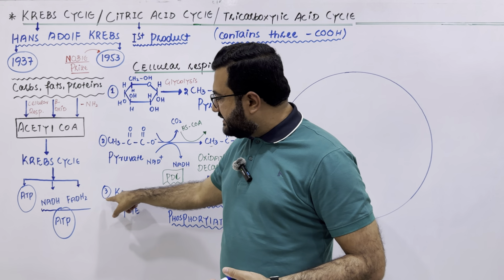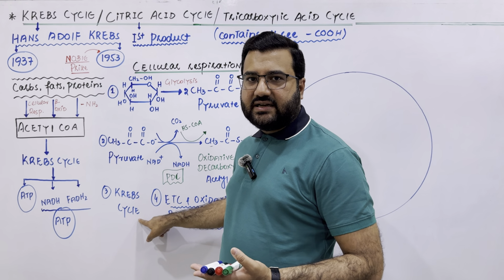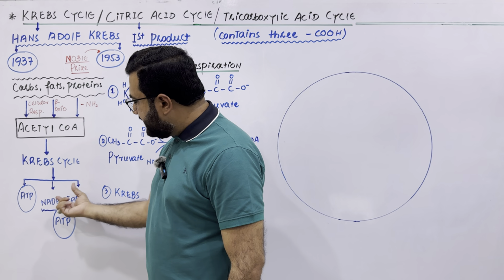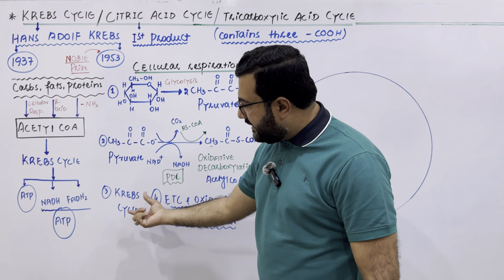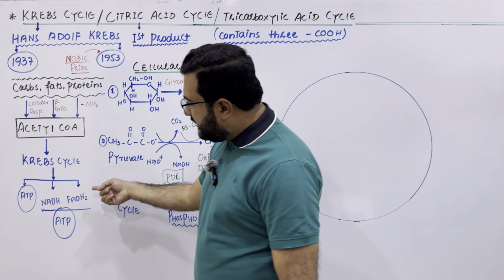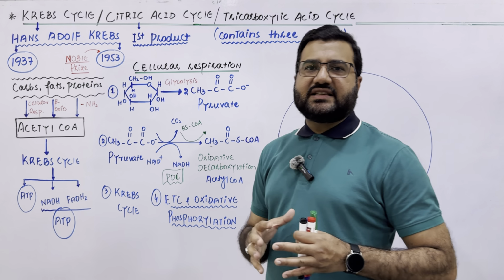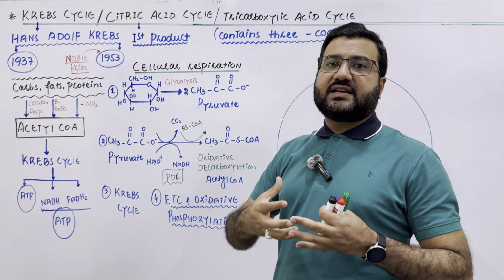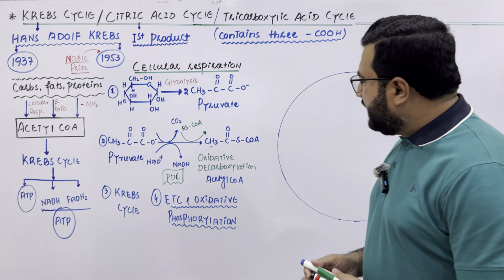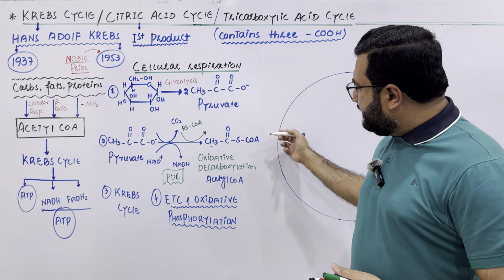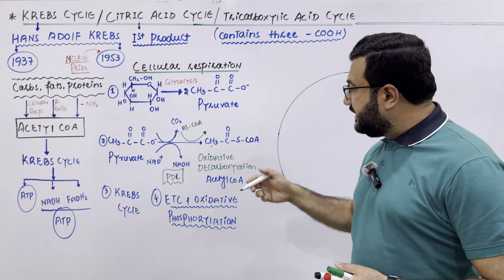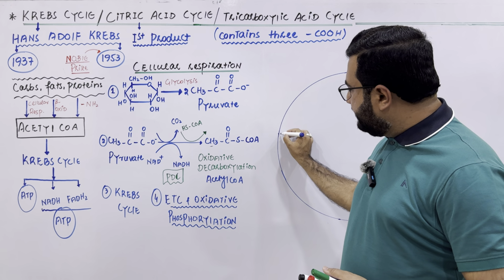Now, my dear students, the third step is the Krebs cycle that we are going to discuss today. The energy-rich molecules NADH and FADH2, which are produced in the Krebs cycle, enter the electron transport chain and oxidative phosphorylation, and are also converted to ATPs. So basically what we are going to discuss today is the third step of cellular respiration, the Krebs cycle. My dear students, the acetyl coenzyme A first of all reacts with a molecule which is called the precursor of the Krebs cycle, and that is oxaloacetate.